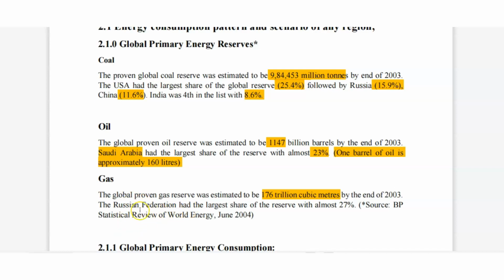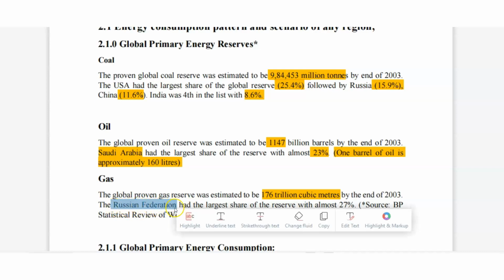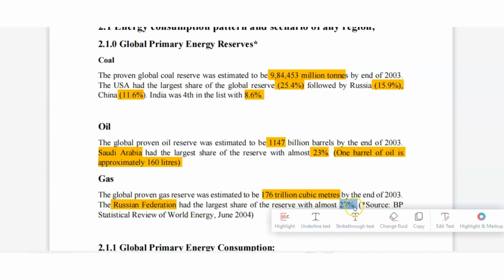The Russian Federation has the largest share of gas reserve, 27%. The source is BP Statistical Review of World Energy, June 2004.